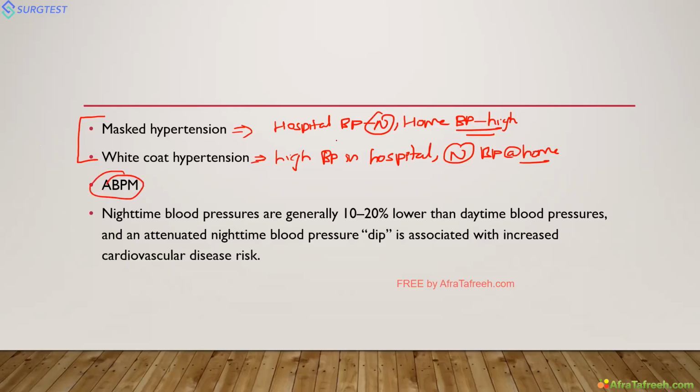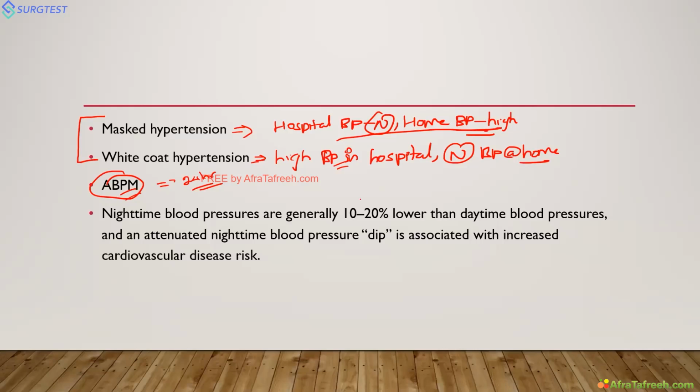Masked hypertension is very important to diagnose because it is associated with a very high risk of cardiovascular events and coronary artery disease. White coat hypertension, even if diagnosed in hospital, is no need to worry about. It has the same risk as a normotensive patient, but masked hypertension has a high risk of cardiovascular diseases. So this can be diagnosed by ambulatory blood pressure monitoring, which measures average blood pressure over 24 hours, measuring once in half an hour, and it gives the average BP reading, both daytime reading, nighttime reading, and the average 24 hours ABPM.